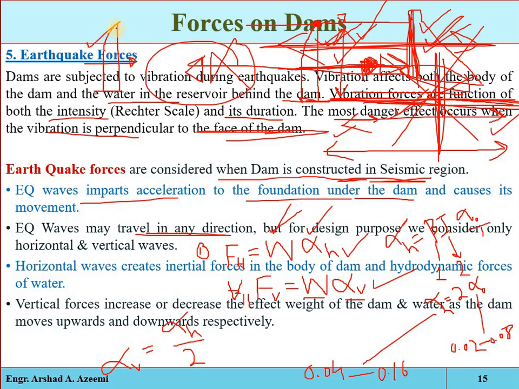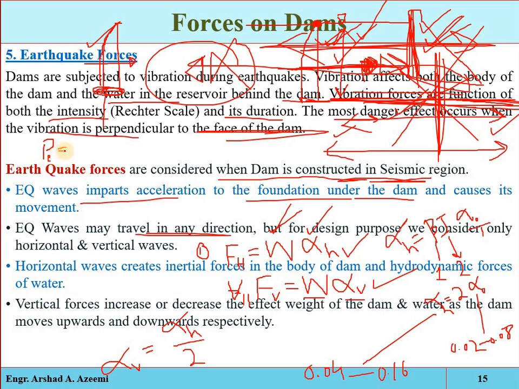At the surface of the water, the hydrodynamic forces will be minimum, that will be 0. At the bed of the river, the hydrodynamic forces will be maximum. And its variation is parabolic. See, for the magnitude of the hydrodynamic forces, different types of methods are available for its determination. So one is the von Karman's approach.